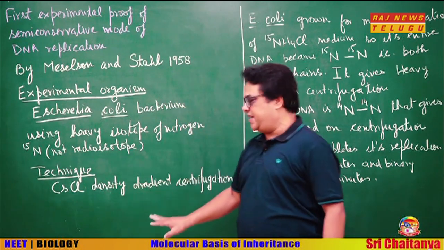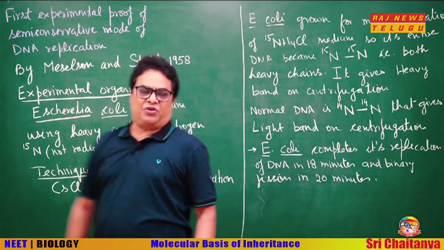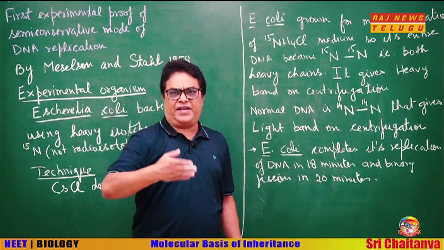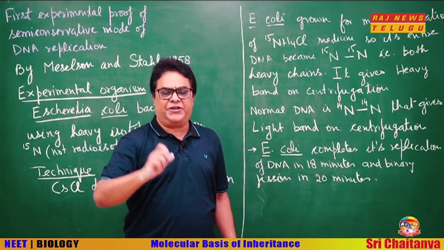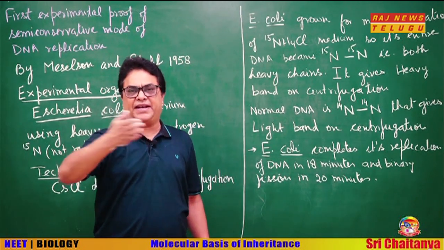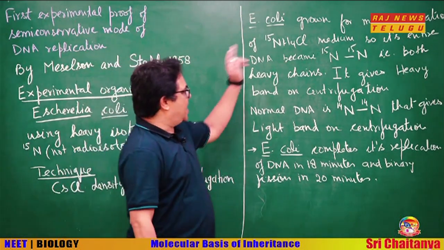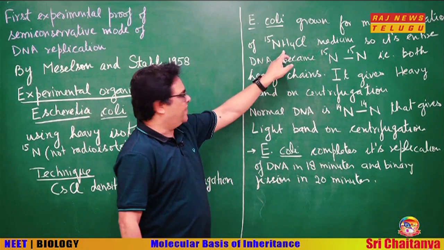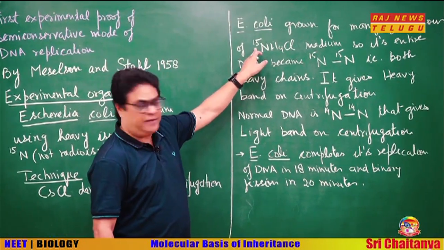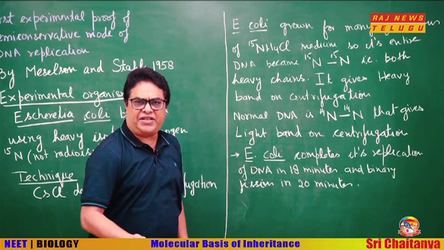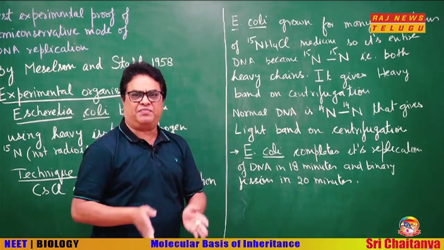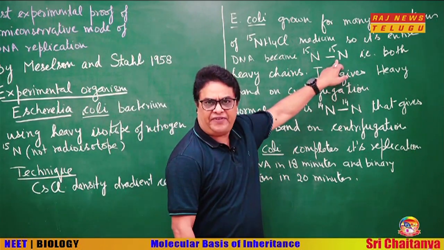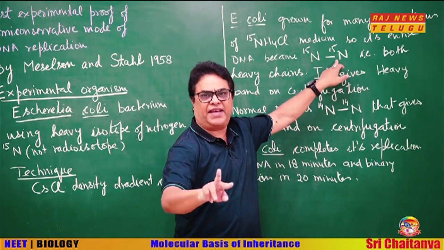Now, what was the technique used? Technique is called as cesium chloride density gradient centrifugation, where if DNA of different density are present in a mixture, due to this centrifugation, they will be separated according to their density. Fine. Now, what was done? Escherichia coli cells were grown on a medium of NH4Cl that had N15. So, after many generations, in both strands the nitrogenous bases had N15. So, that DNA became N15 N15, means both the strands or both the chains became heavy chains.